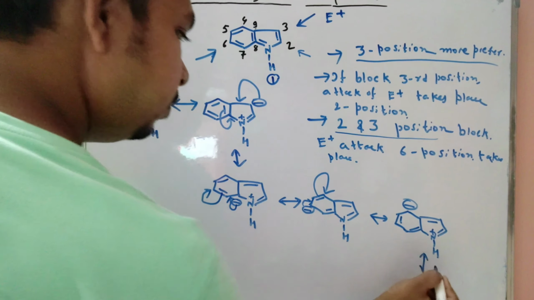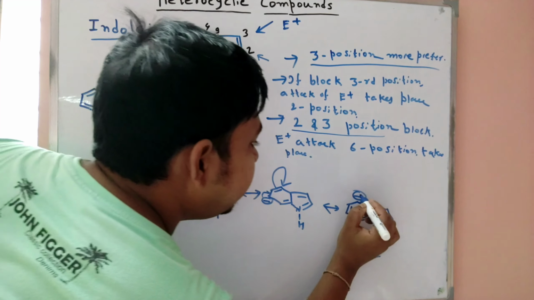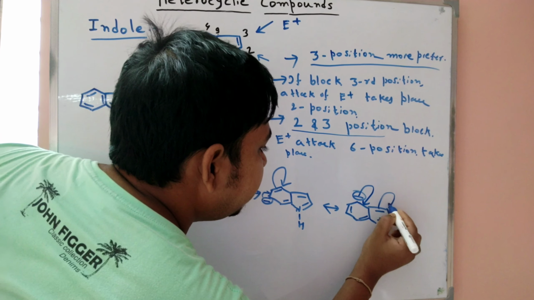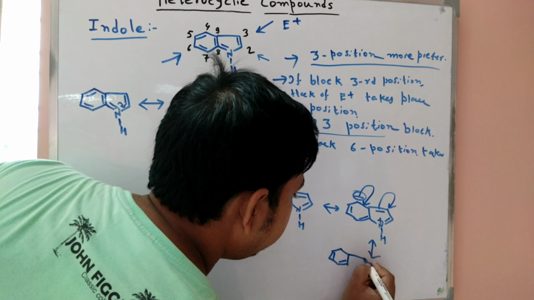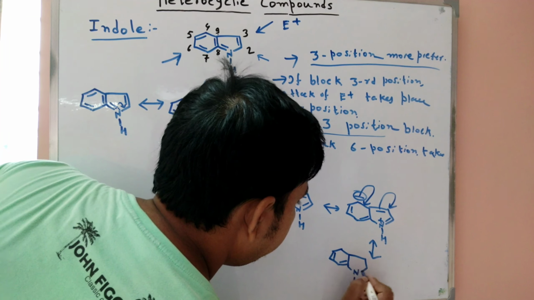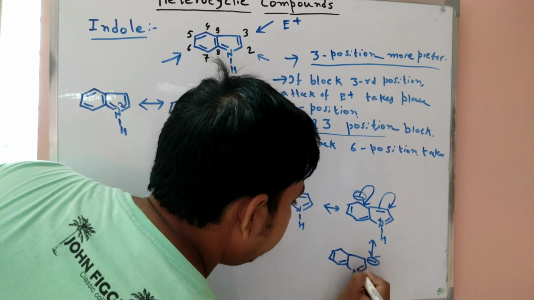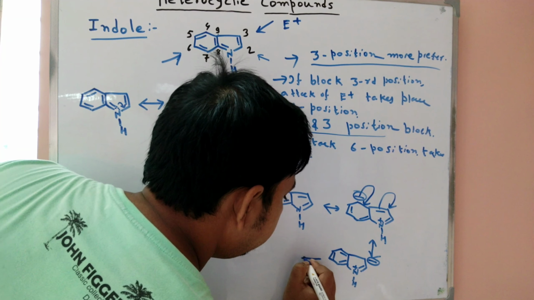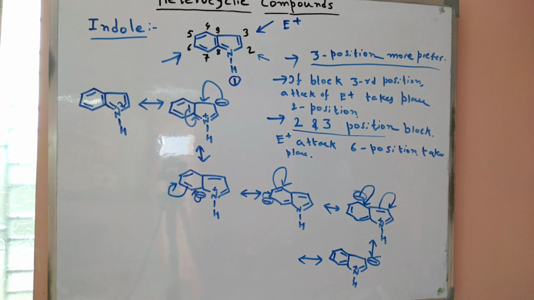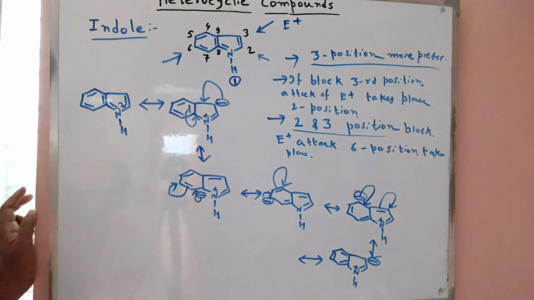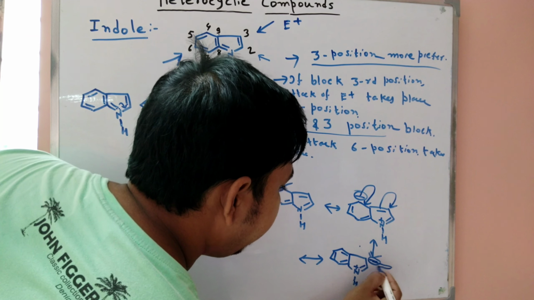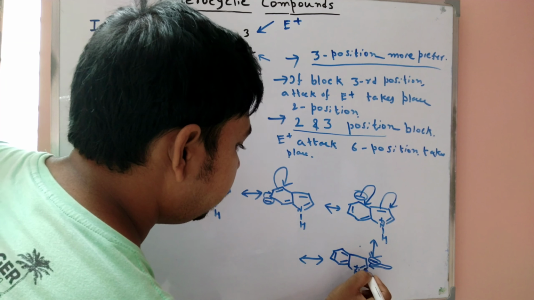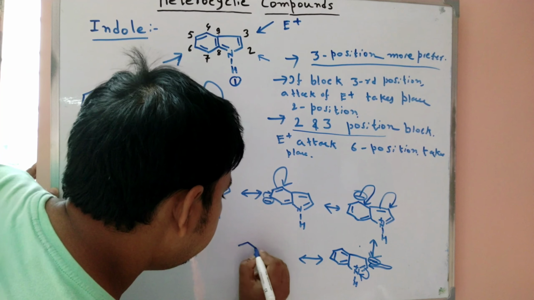Now we just draw. This minus charge can take part in conjugation, so this bond is shifted. So now we can easily say that the NH minus charge is present on the third position, and then we also draw the whole structure. Then this minus charge can take part in conjugation, then this one is shifted.